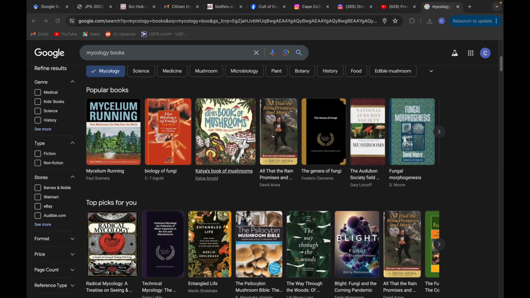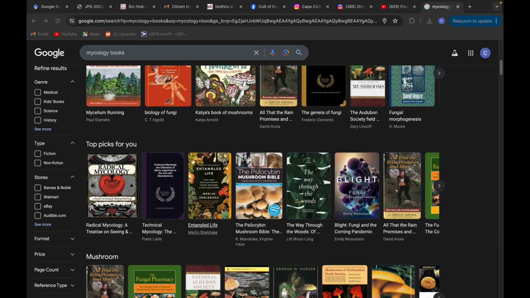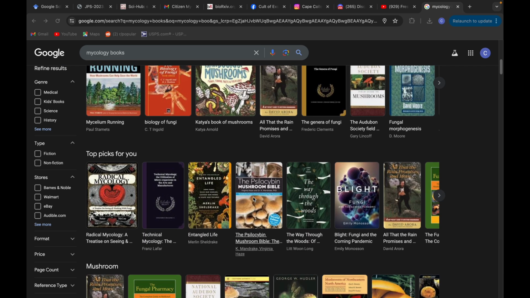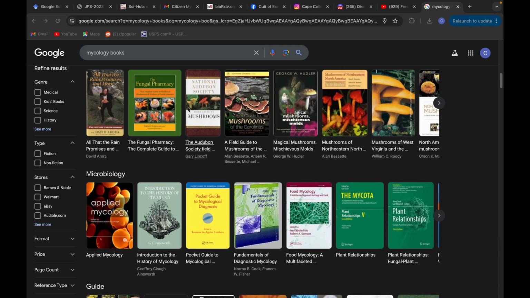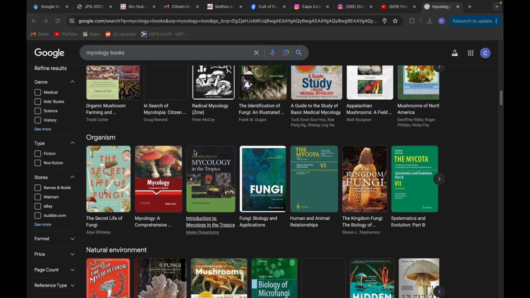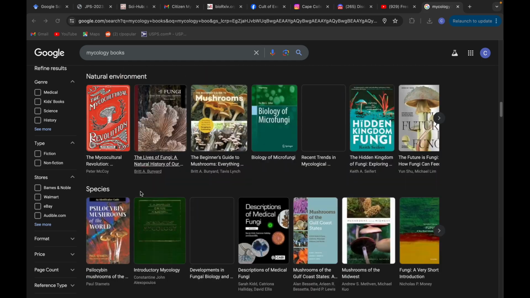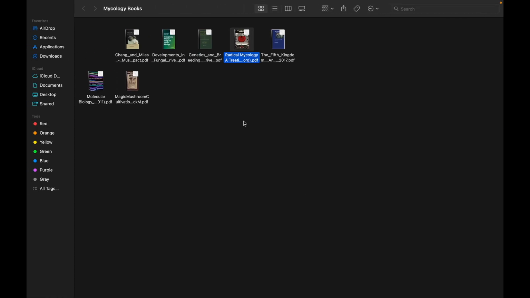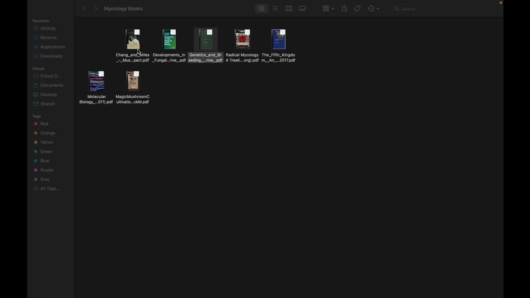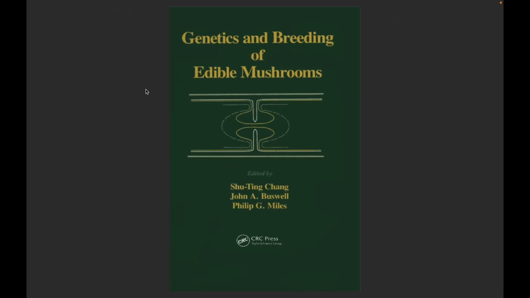If you can purchase the book, like I have this book. This is a great book. I love this book. I think I also have this book. I have a variety of these books. I don't have too many books, but I think I have this one here. But the thing is, I have this one as well. They get really expensive, and unfortunately, it's just not that practical to have a big library of books when you can download them. This is a great book as well. I really like this book here.